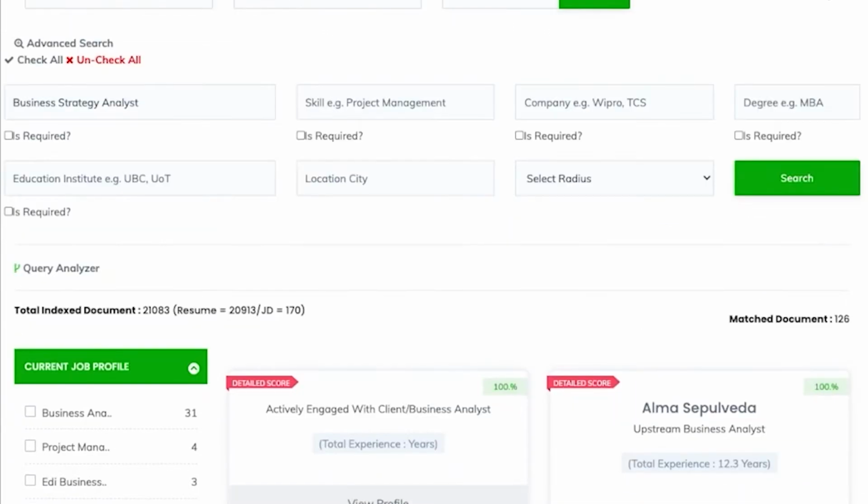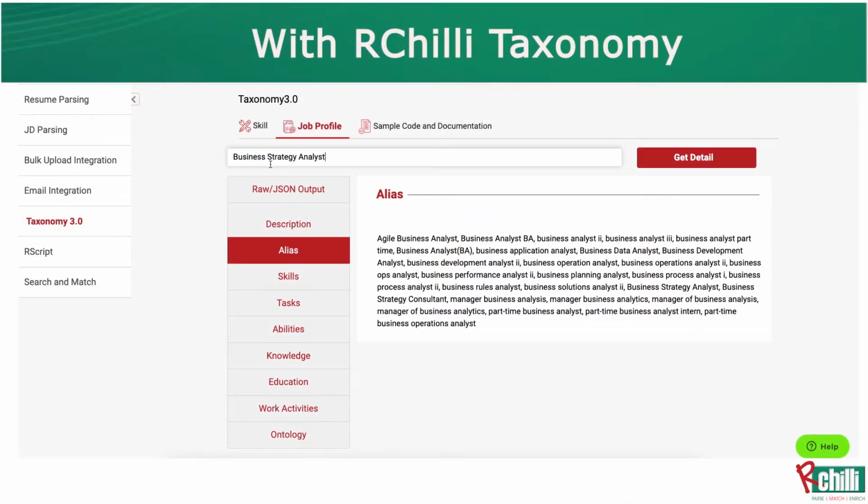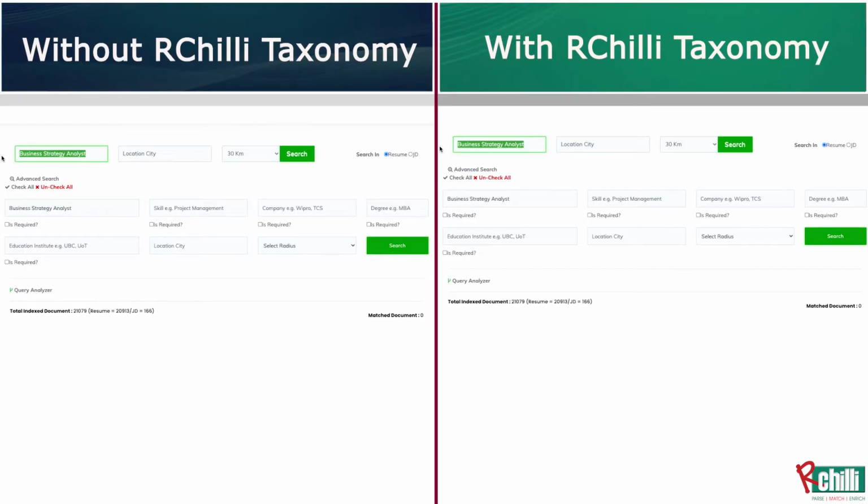Now let us understand where this data set comes from. I search business strategy analyst. You see we have a lot of aliases and synonyms available with us. And that's where Solr gets intelligent. It says business strategy analyst is not only this; it has a lot of other aspects available to you. So that's the whole system which comes up.